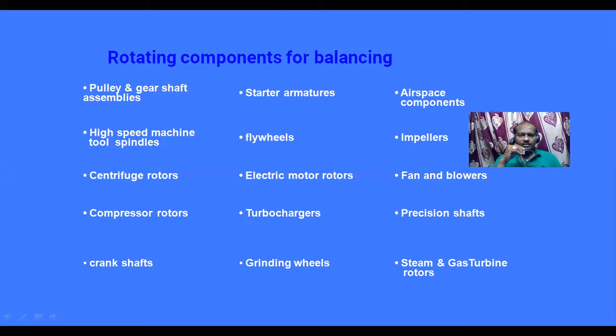There are still a number of others, but I have written a few of them: pulley and gear shaft assemblies, high-speed machine tool spindles, centrifuge rotors, compressor rotors, crankshafts, starter armatures, flywheels, electric motor rotors, turbochargers, grinding wheels, aerospace components, impellers, fans and blowers, precision shafts, steam and gas turbine rotors.